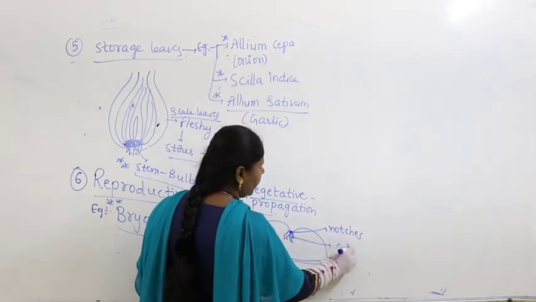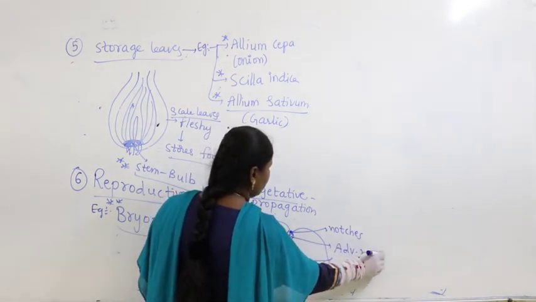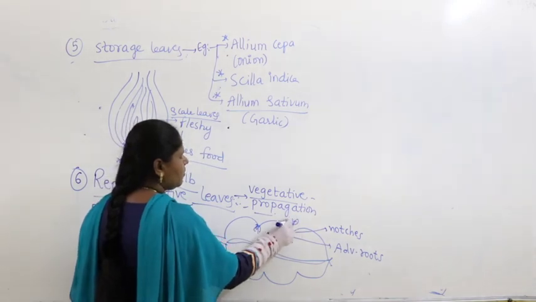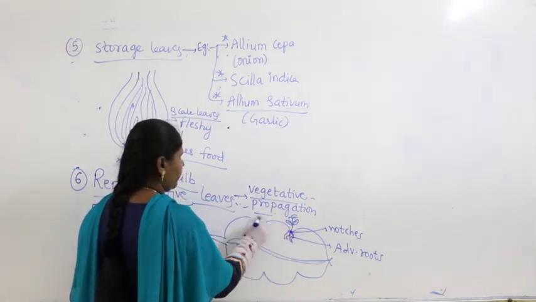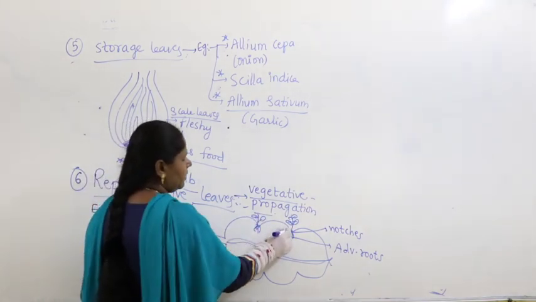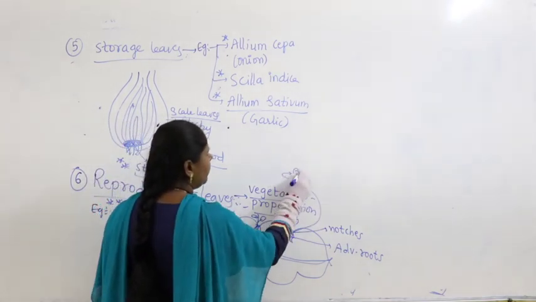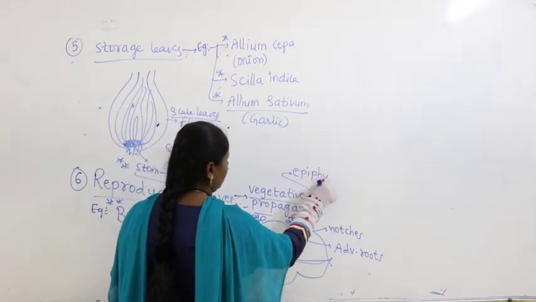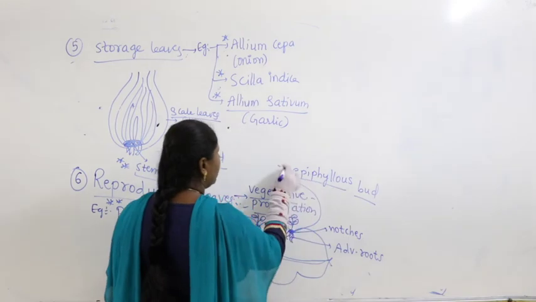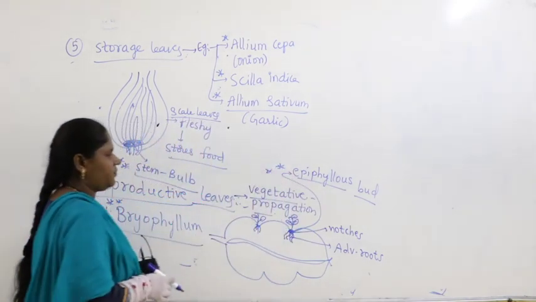These are called adventitious roots. And from here what comes out is called a small plantlet. This bud is called epiphyllous bud.